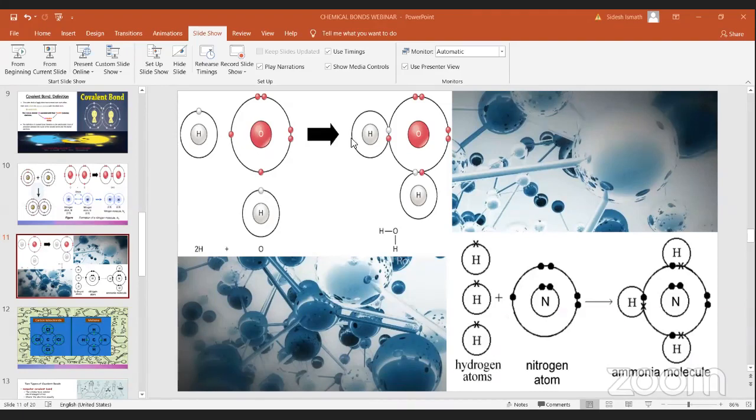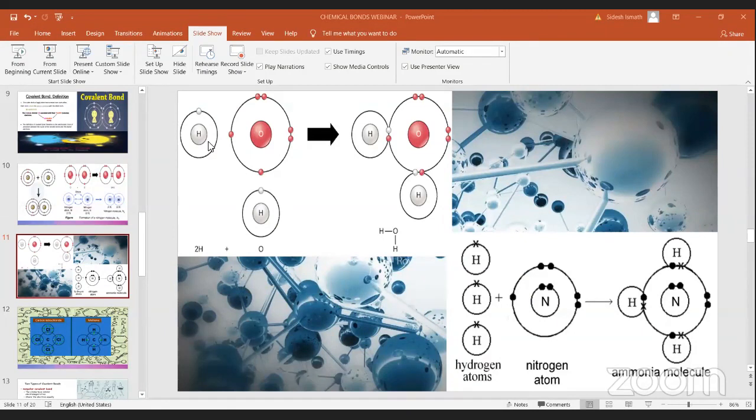Now we'll see these examples. The H2O molecule. For oxygen, in the valence shell, it has 6 electrons, so it needs another 2 electrons to make the bond. Hydrogen has 1 electron, and this hydrogen has 1.